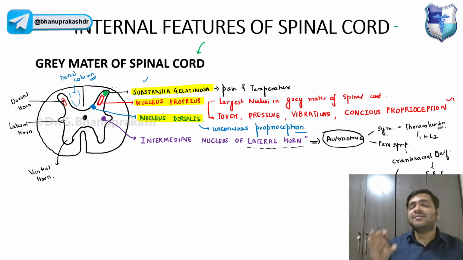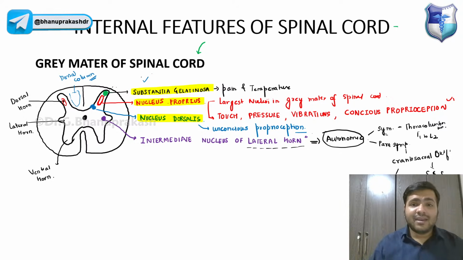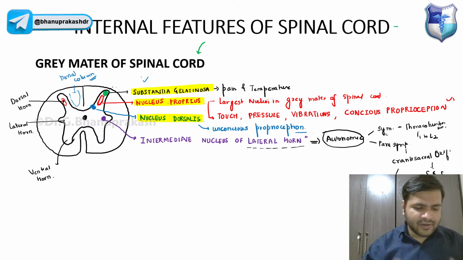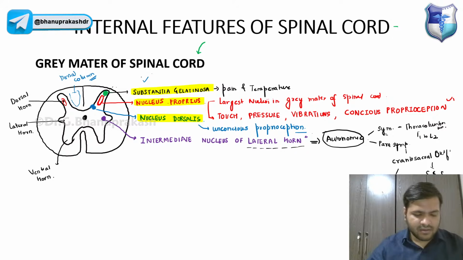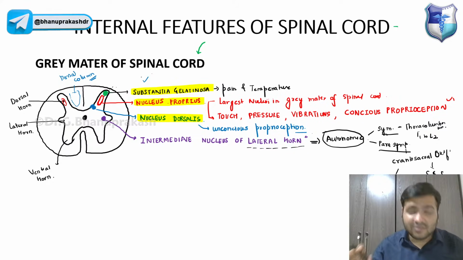But if I take the segment from the cervical region, will the lateral horn be present? Yes or no, guys? If I am taking the spinal cord from the neck region, will the lateral horn be present over there? No, guys, because obviously there is no sympathetic and parasympathetic regulation over there, right? So the lateral horn is not present everywhere.